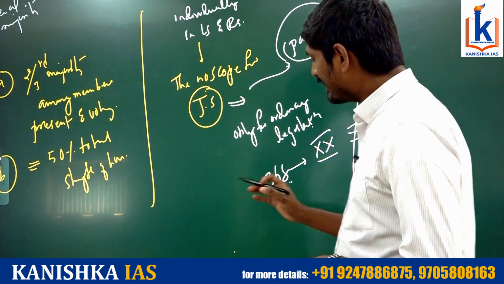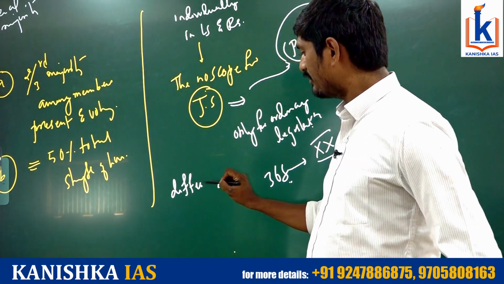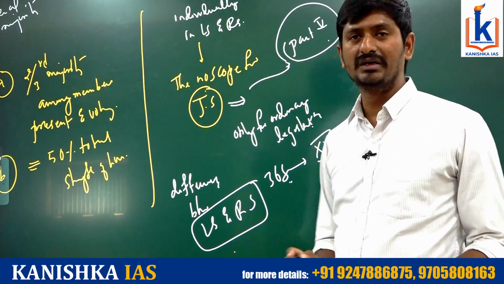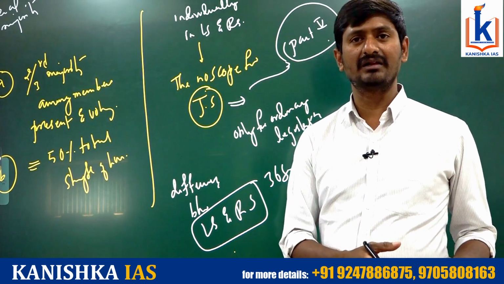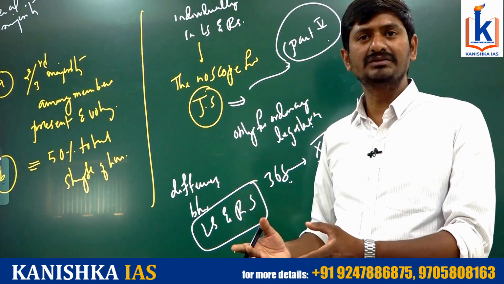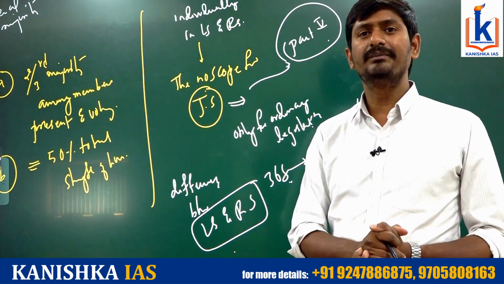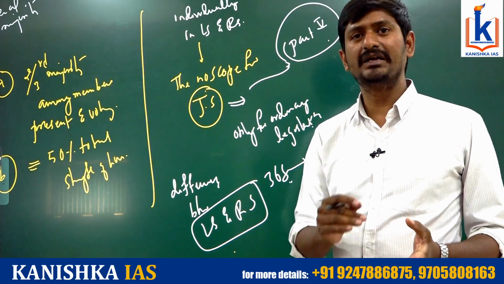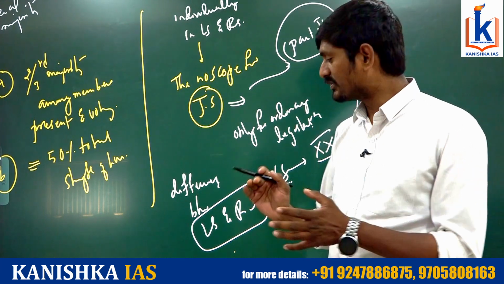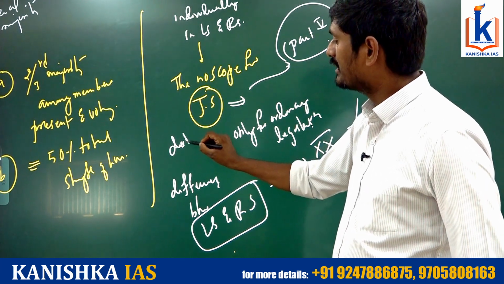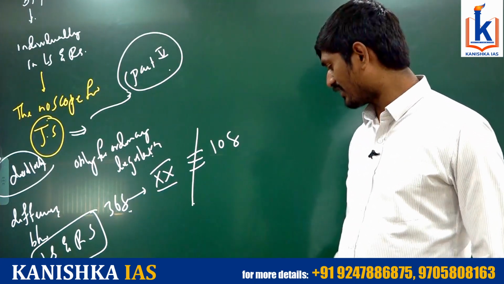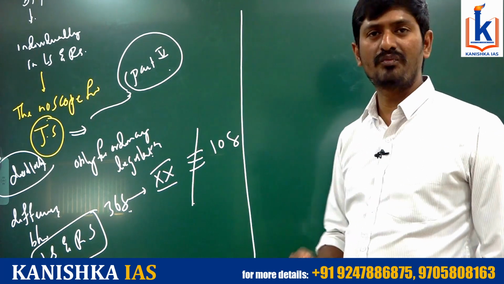So in other words, in case of any difference between Lok Sabha and Rajya Sabha regarding the passage, difference means nothing but deadlock, where the bill is passed in one house or rejected in another house, where the bill is not passed within the 6 months duration, or where the bill is passed in one house and passed on to the next house, and the second house does not accept the bill in a complete sense, it makes amendments, and this amended bill is again forwarded to the first house, and the first house rejects the bill. So that is what is called a deadlock. So in the case of the Constitutional Amendment Bill, if the bill is rejected by the second house, there is no scope for joint sitting.